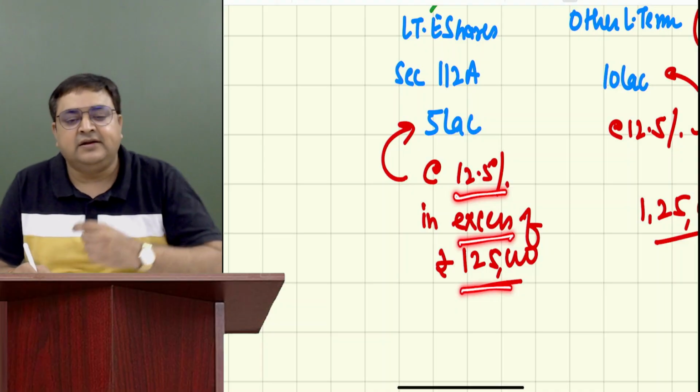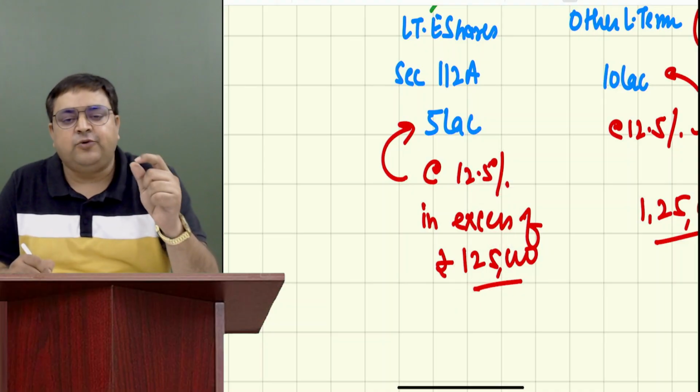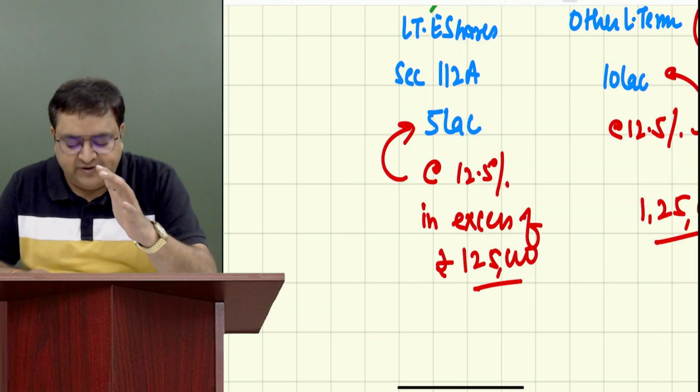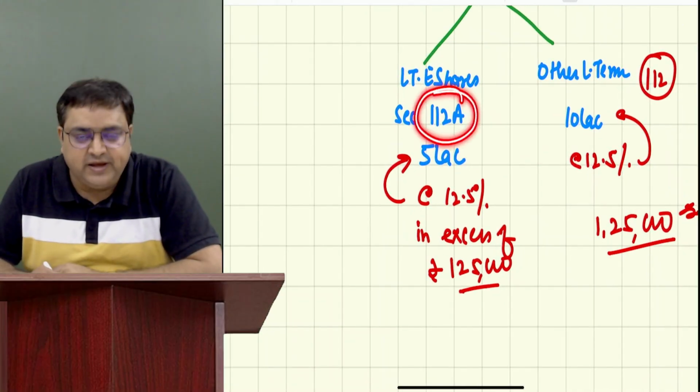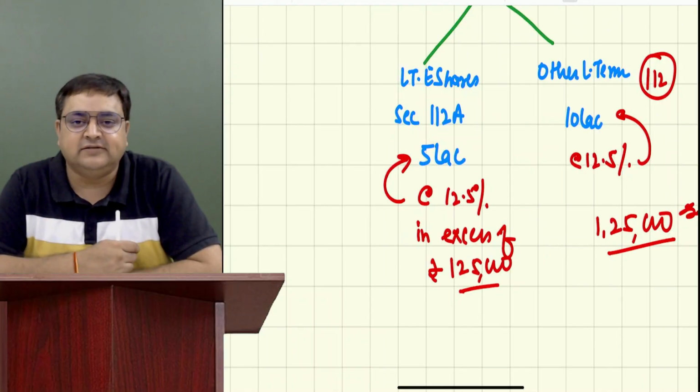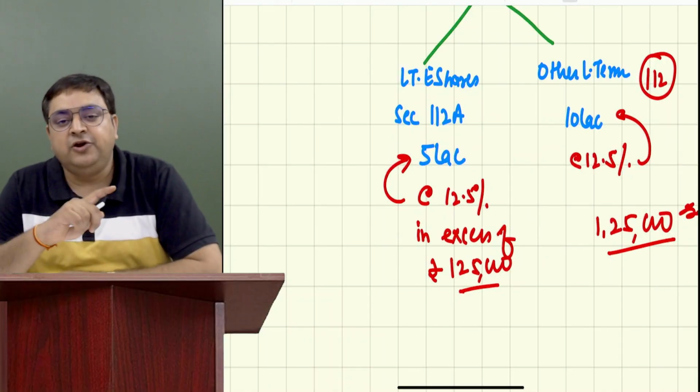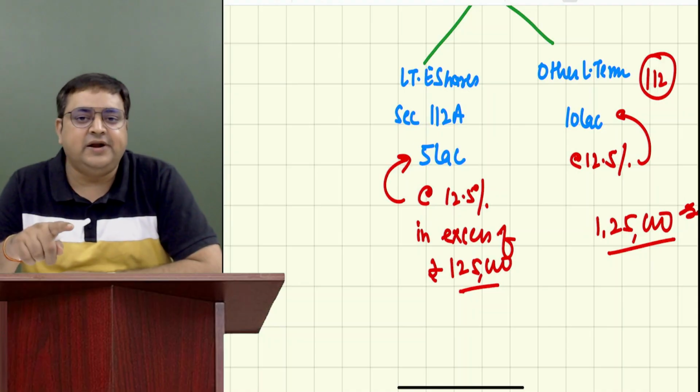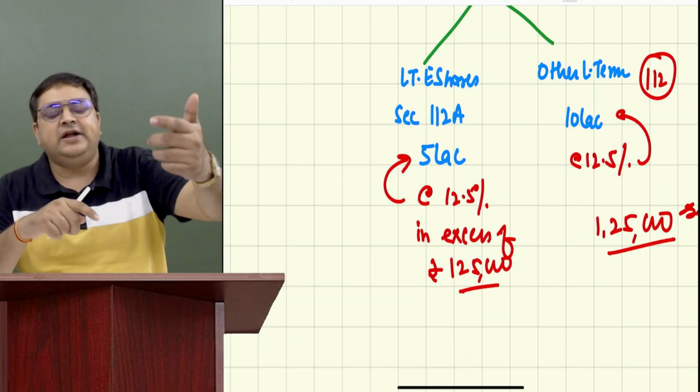What does it mean? That on the initial 1,25,000, there is no tax. Whenever you earn income under 112A, whenever you earn income on long-term equity shares, the government will say we will not tax the initial 125. Over and above 125 we will tax.